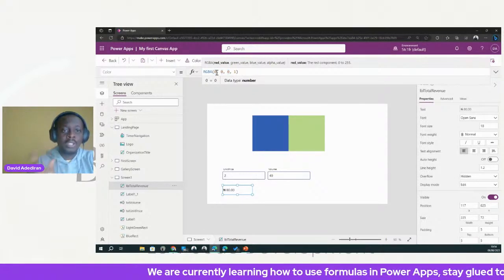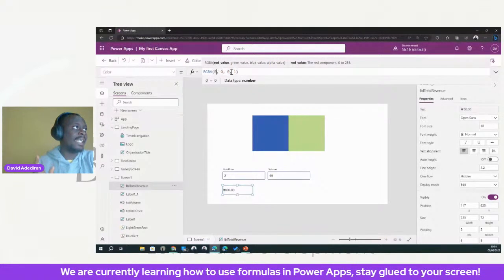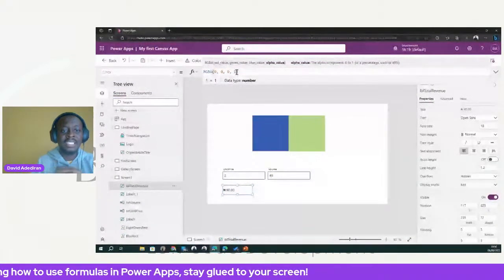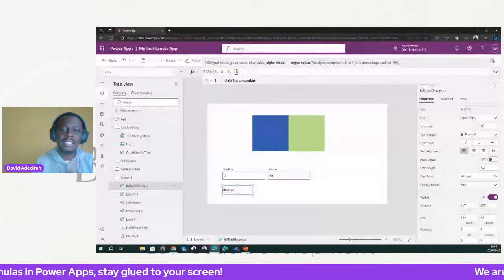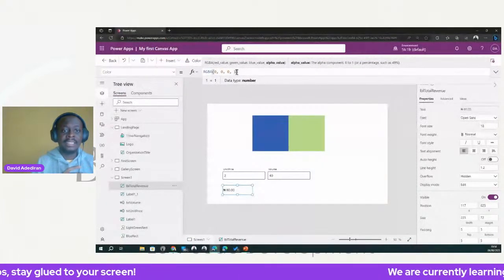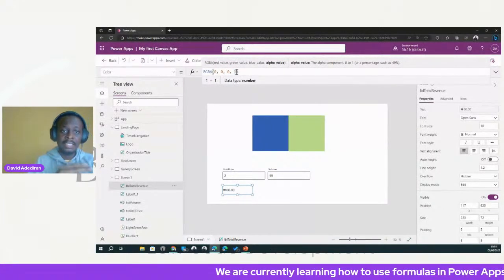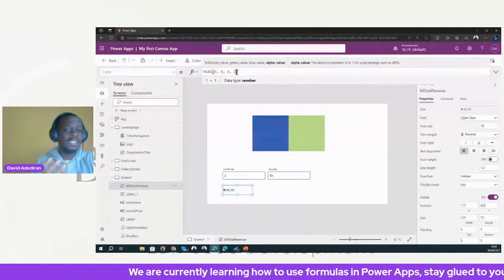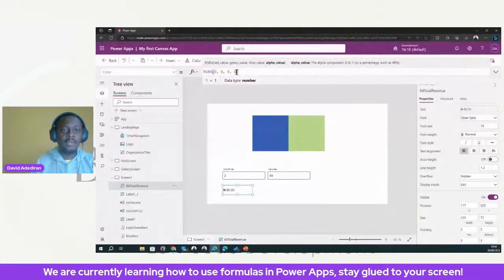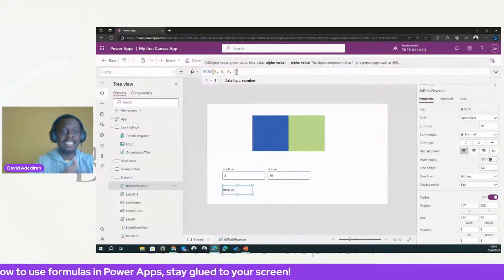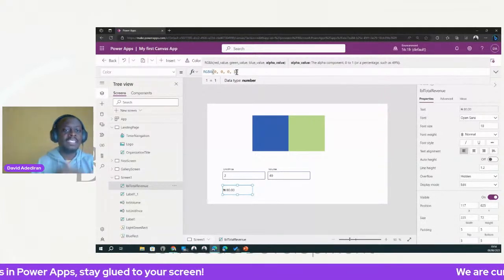Now the one at the end is what I described as the alpha channel or alpha value. Alpha value just means the level of transparency. If you look at yesterday when Ola was doing the example, 0.5 was half. One means the color is fully opaque, zero means it's fully transparent. Transparent means you can see through it, opaque means you can't see anything behind it. So if you make it 0.5, you can see some things behind it.